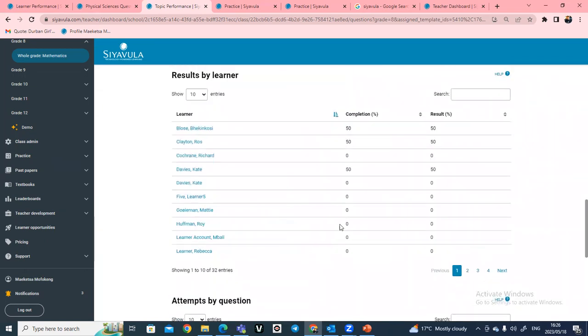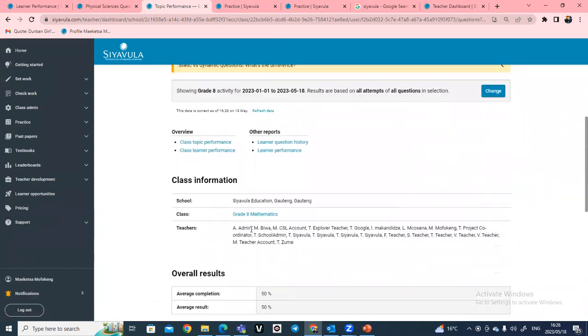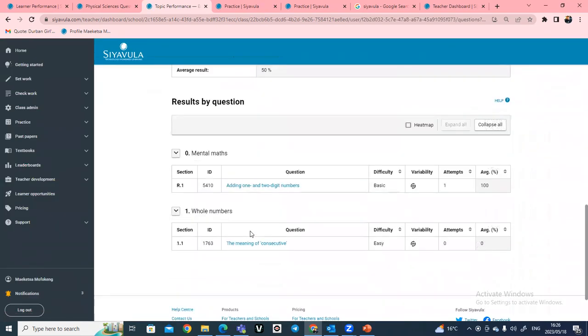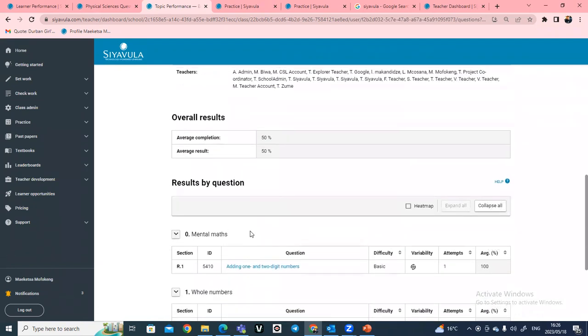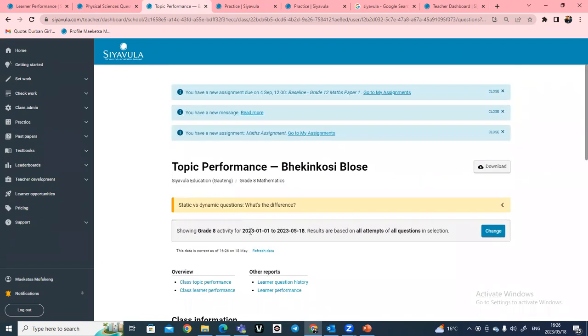Another thing with this, if you click on the actual learner name here, it will give you the actual report on how the learner has done on those questions that you would have selected for them. So the individual report of the learner shows here when you click on the learner name. So that's also how you find the report under the check work here.